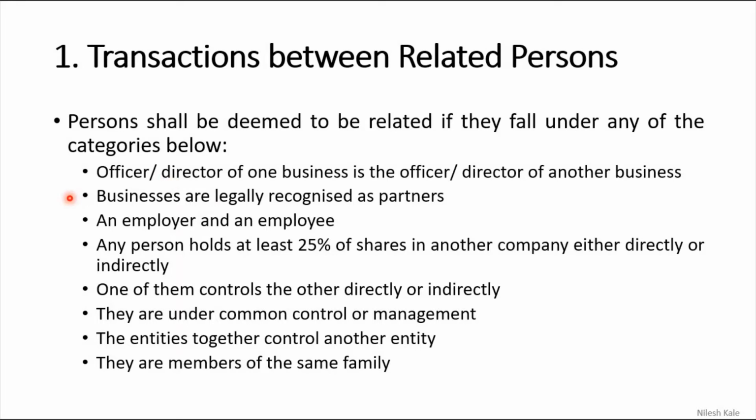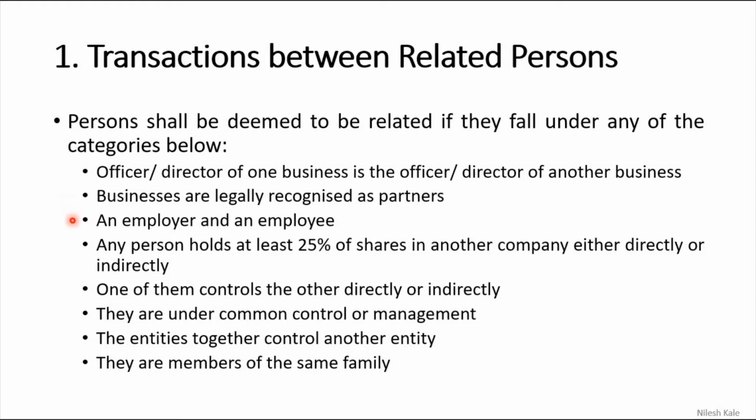Businesses that are legally recognized as partners. As you know, partners can be individuals or firms or entities. If the 2 businesses are business partners, then also these 2 partners will be considered as related persons, and any supply between these 2 related persons will be considered as a supply even if made without consideration.